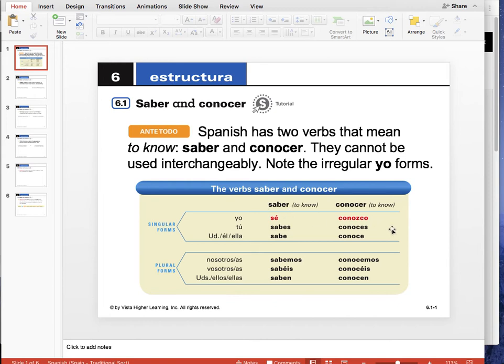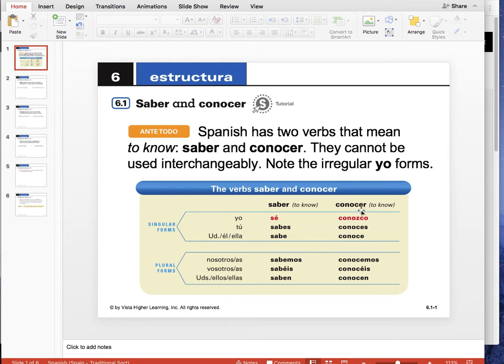So please repeat. Saber. Yo sé. And notice the accent over the E. Repita. Tú sabes. Usted, él, ella sabe. Nosotros, nosotras sabemos. Ustedes, ellos, ellas saben. Good. Let's do that again with just the forms. Repite, clase. Sé. Sabes, sabe, sabemos, saben. And remember, we skip over the vosotros because that's only used in Spain.